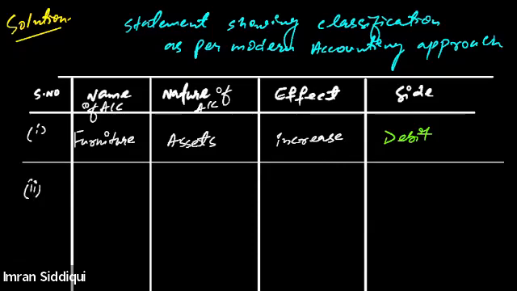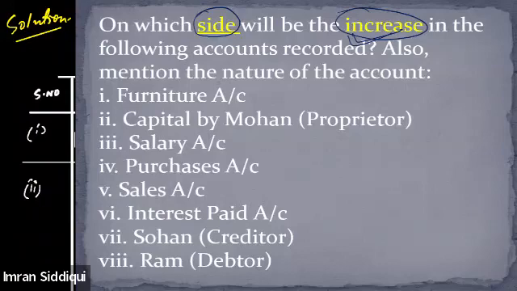The next item in the question is capital by Mohan. The question says that capital is increasing at the very beginning. See, every item is increasing in this question since it is already specified at the very beginning.